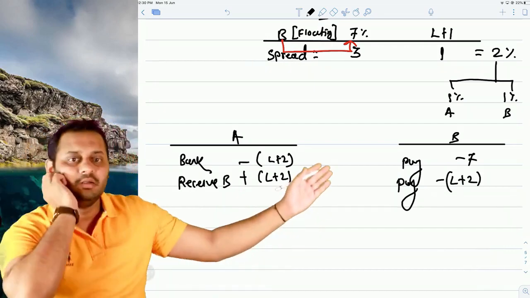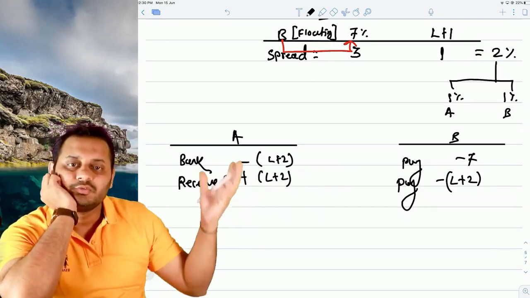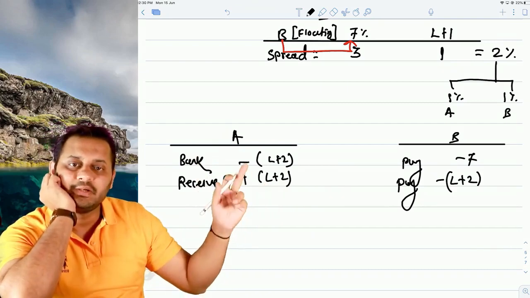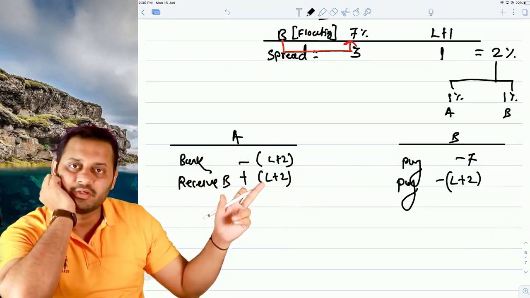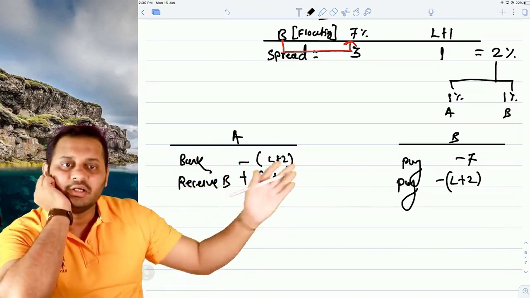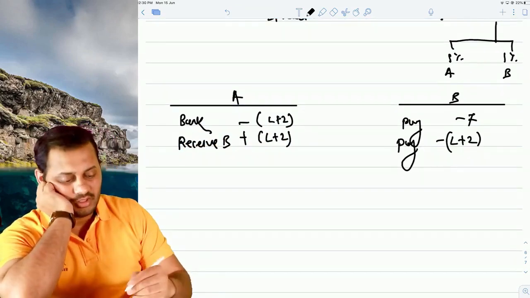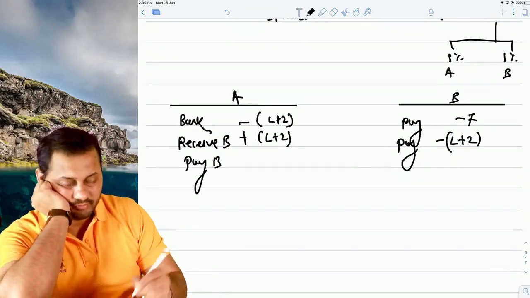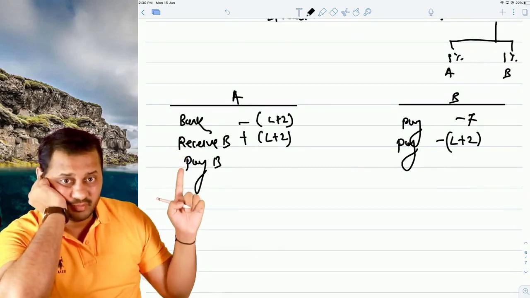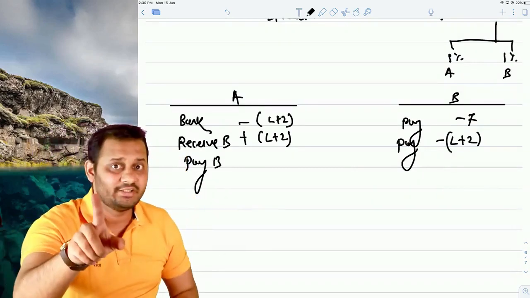Right, L plus 2, L plus 2. So for A, the story is over. He paid to the bank and he received the same amount. The story is over. And for him, the story is still there. Now is the time to pay to B, because we have received something from B, we will pay something to B, because then only it is called swapping.